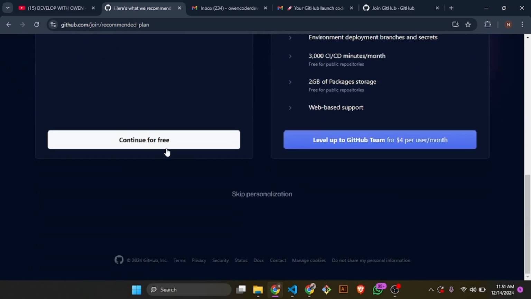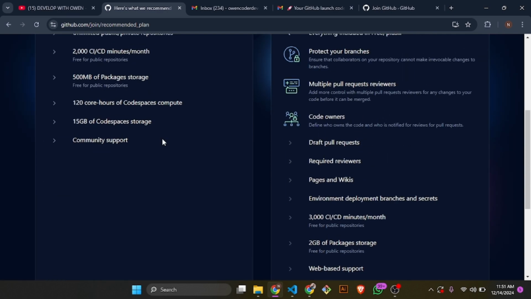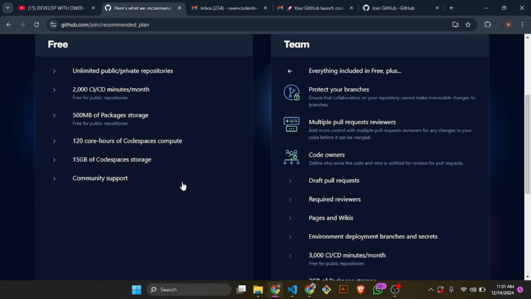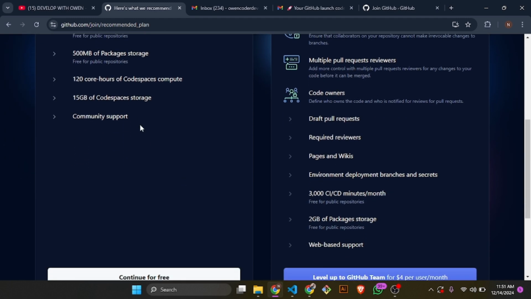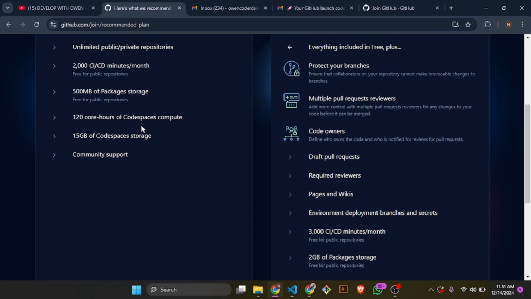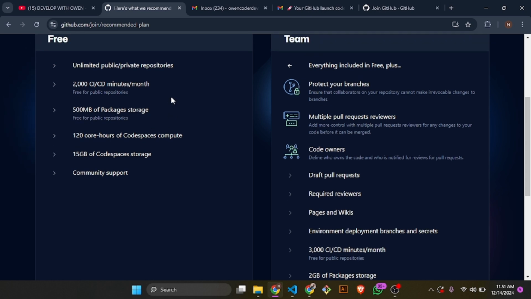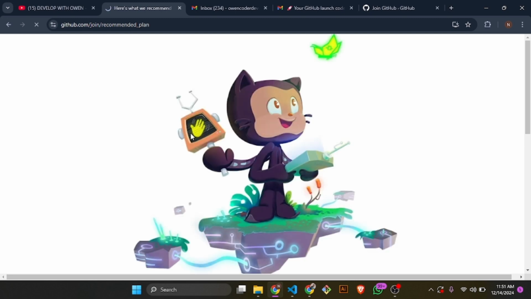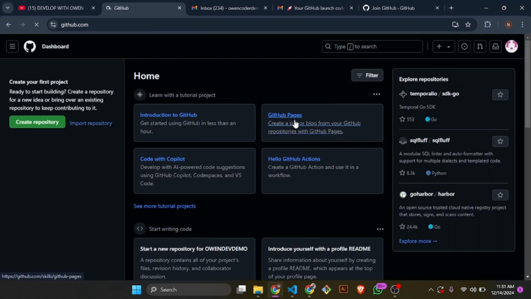So see this, we can continue for free, or they have got a different paid version. Every project is given 15 hours of Codespaces storage. We have 500 MB of packages storage, free for public repositories, so we can continue for free. And the dashboard, and this is it. So this is our GitHub account created.